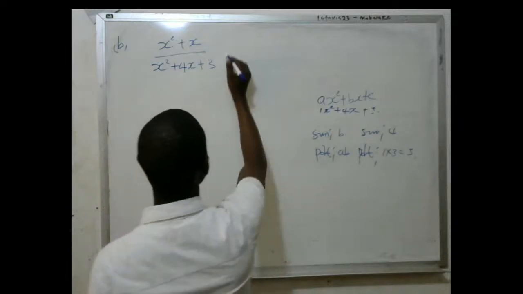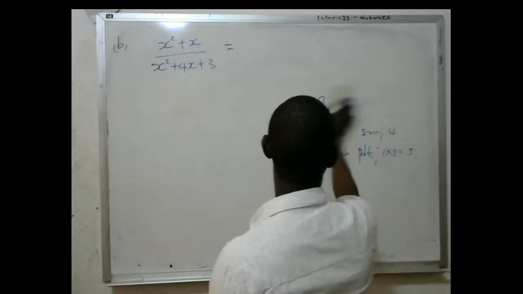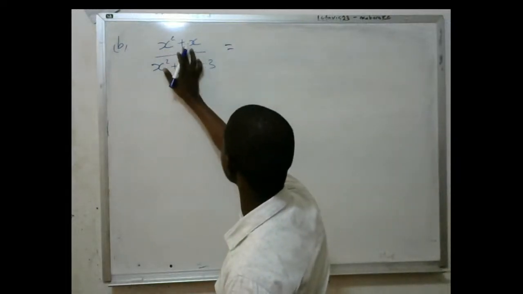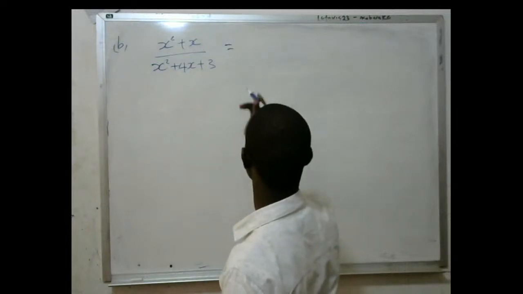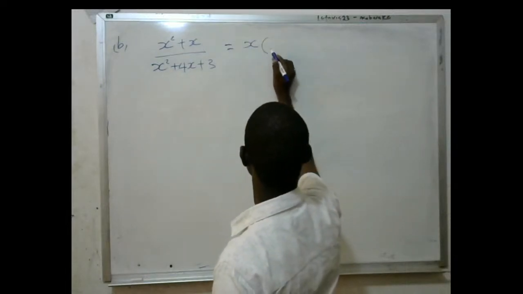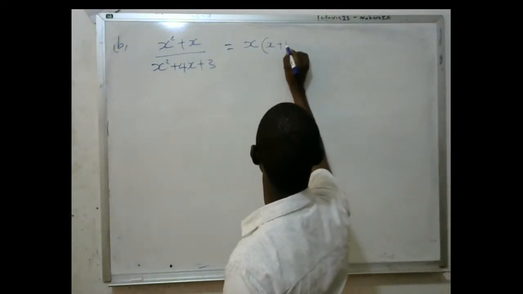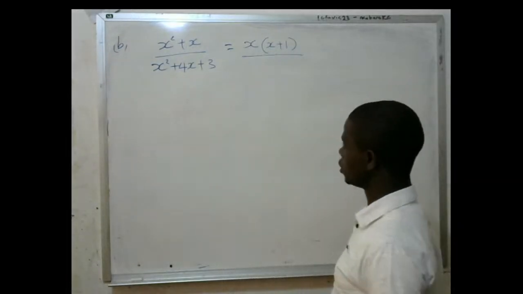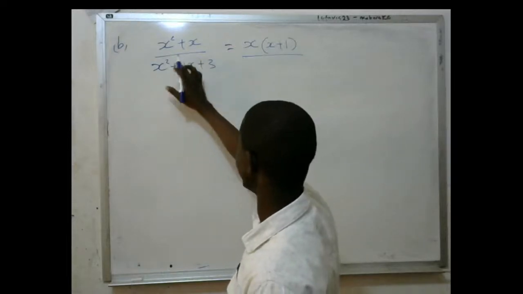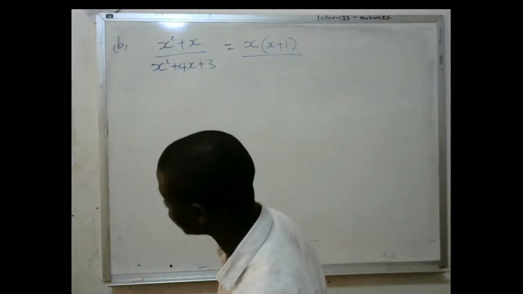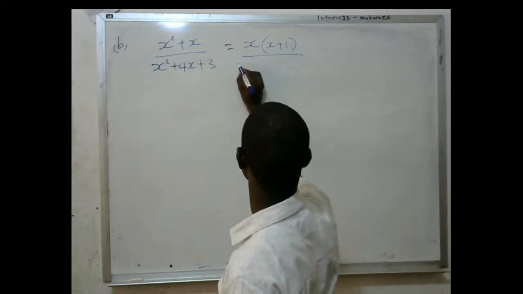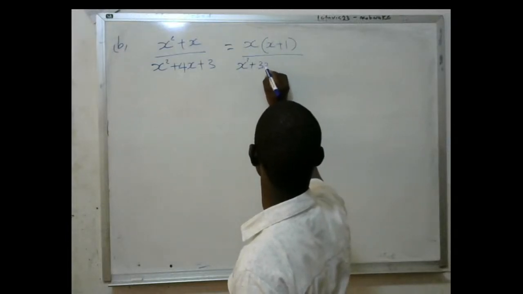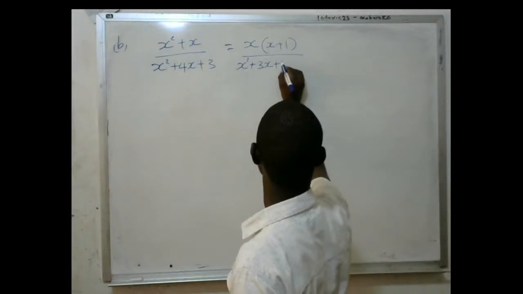So here we are. I'm going to say that this is equal to, when you look at these two, x is common. I'm going to factorize out x, and I will remain with x plus 1 over, then you look at this, I'm going to change the 4 and put there two numbers with a sum of 4 and a product of 3. So it is x squared plus 3x plus x.